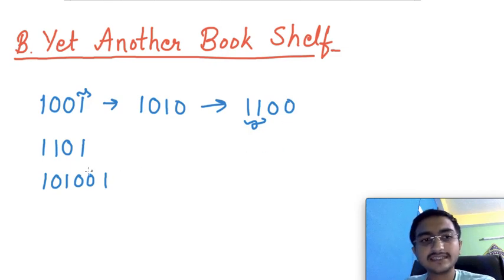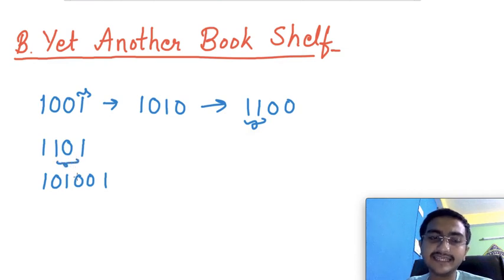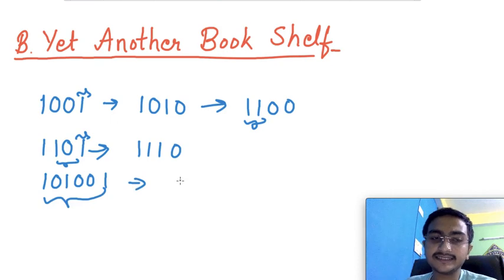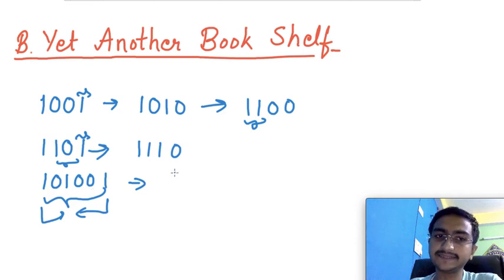If you observe carefully, what you need to do is just find the number of zeros in between the ones, and that will be your answer. Suppose in this case the most optimal way is to just shift this one here, and then you have your desired configuration. Similarly for this one, the best way is we can shift this one here and this one here, so basically 1 plus 2 is 3.